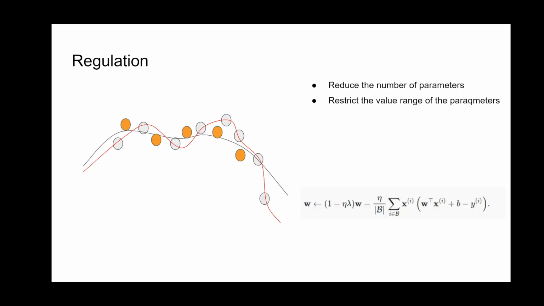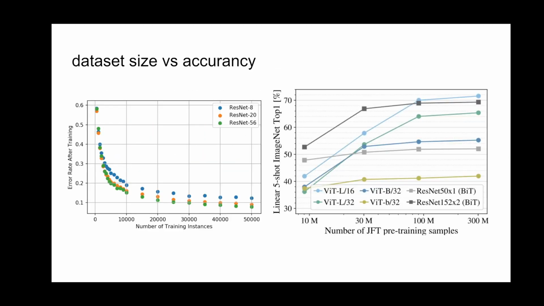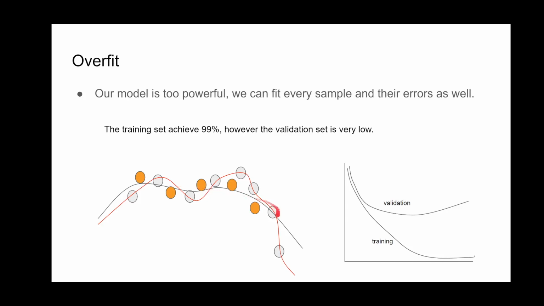For early stopping, we can look at the last picture to explain it. Early stopping means that when we train the network, the training loss will continue to decrease, but the validation loss will stop decreasing at some point, so we should not continue to train.